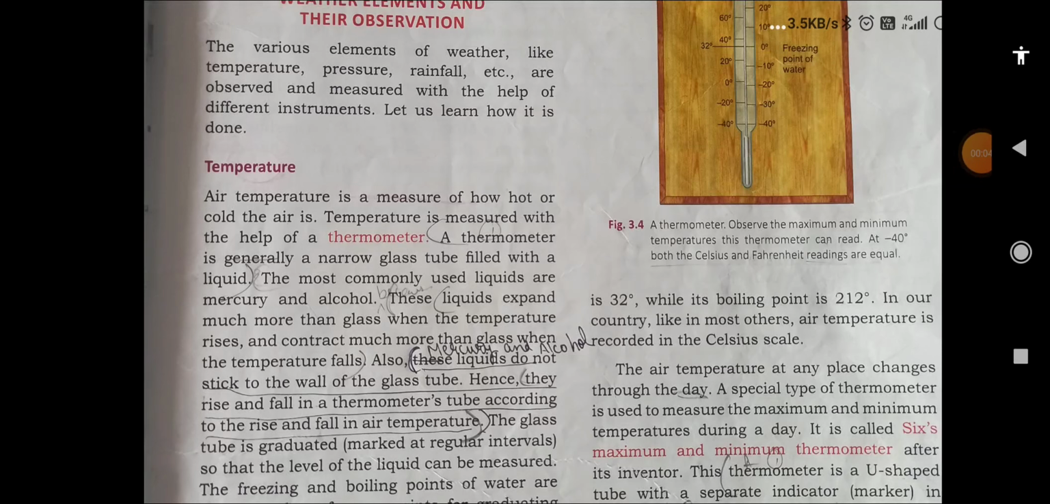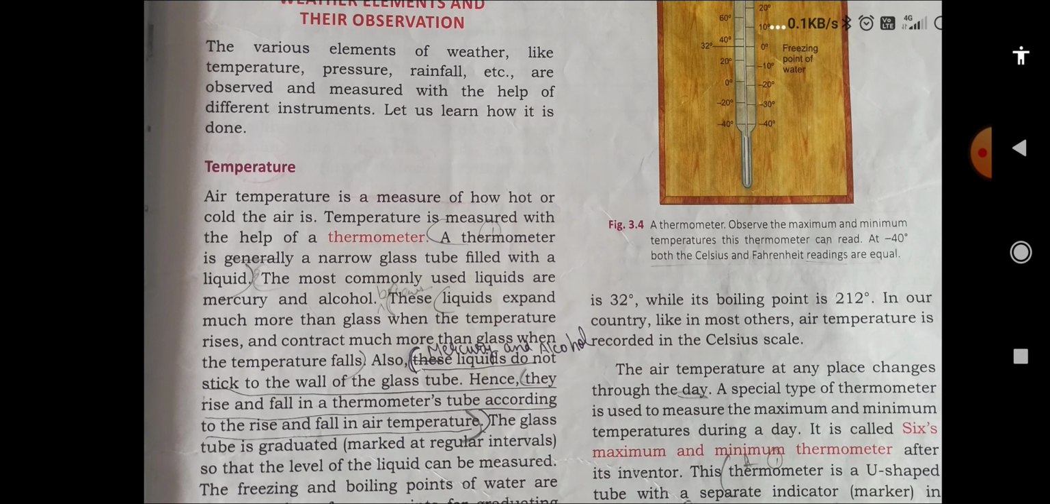Today we'll start the chapter, as we have already discussed what the weather is and what the climate is, and how they affect our life. Now in this chapter you have to open first of all page number 21. Here we will discuss weather elements and their observations. You can see that there are various elements of weather like temperature, pressure, rainfall. We will discuss them one by one in this chapter.